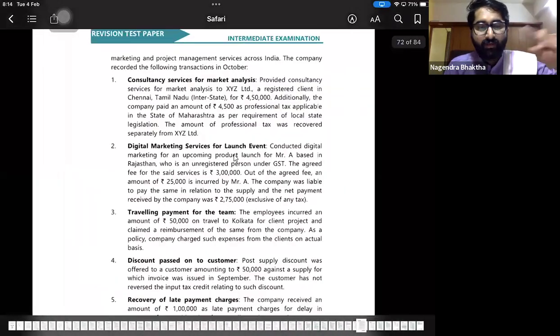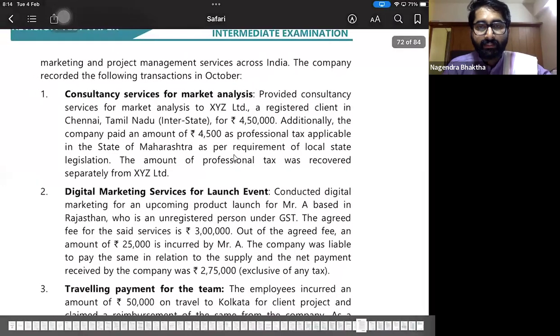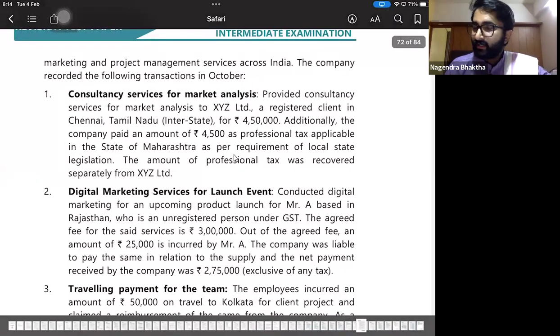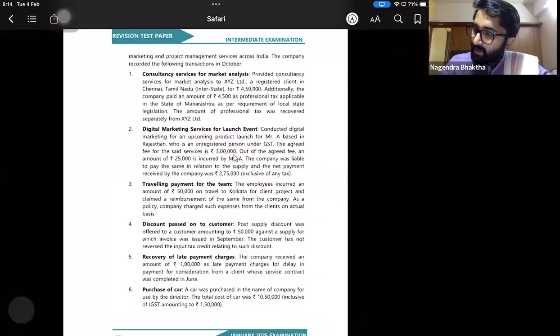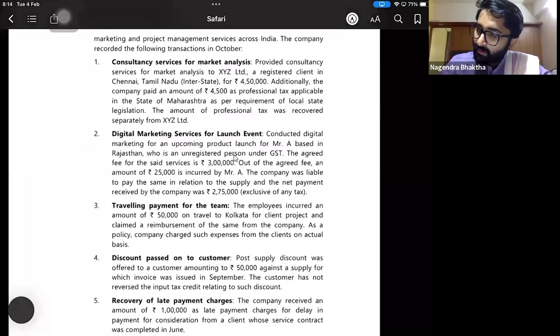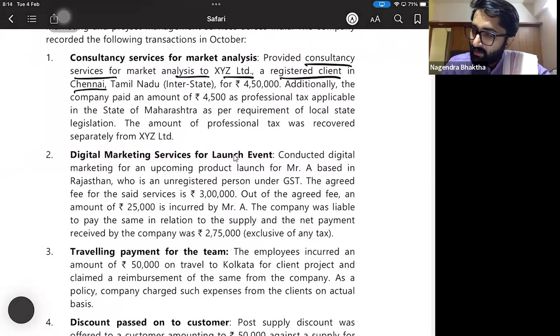Point number 1. Consultancy services for the market analysis. First, they have provided consultancy services for market analysis to XYZ Limited, a registered client in Chennai. We are in Maharashtra. Provided to Chennai, Tamil Nadu, interstate for 4,50,000. Additionally, the company paid an amount of 4,500 as professional tax.